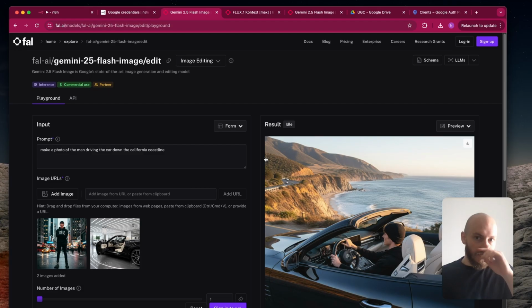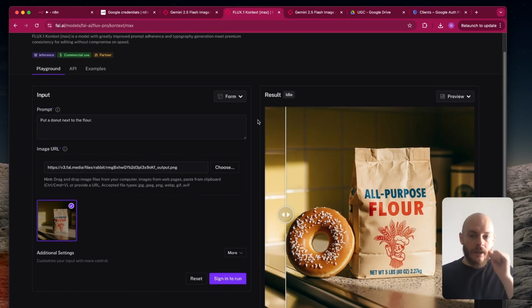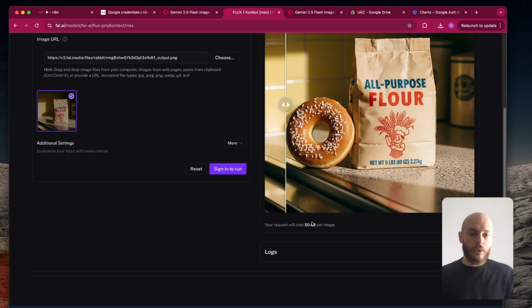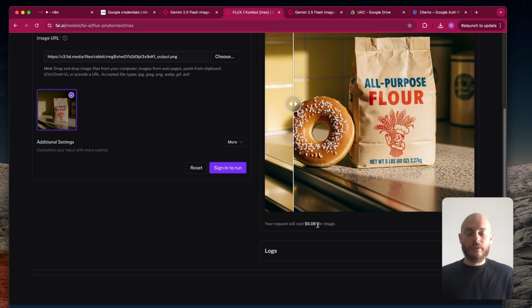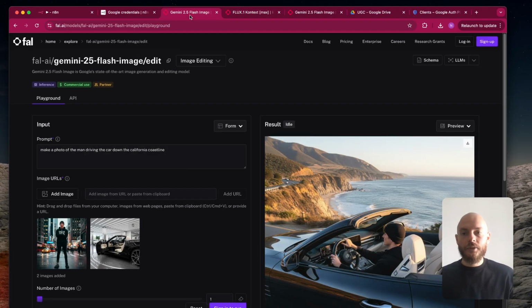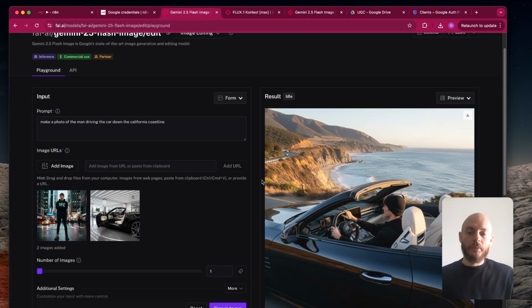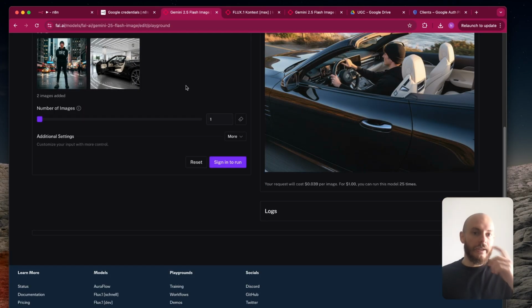Also, I used in a previous video Flux One Context Max that you can have here. In my opinion, this model is also really good. I would even say a bit better than Nano Banana, but it takes more time to generate an image and it costs more than double. So I will mainly use Flux Context Max when I have to generate higher quality, maybe more complex, and smaller-scale numbers of images. For example, if you want to generate only one specific image, I will use this model. But if you want to generate a batch of like 50, 100 images, I think Nano Banana is much better because obviously it's cheaper and faster.